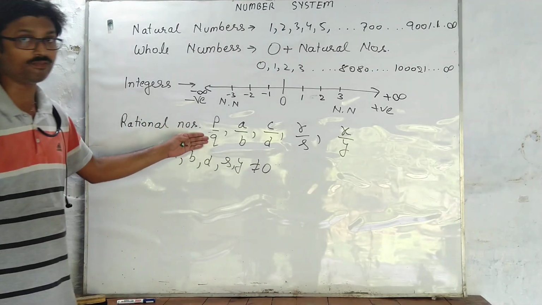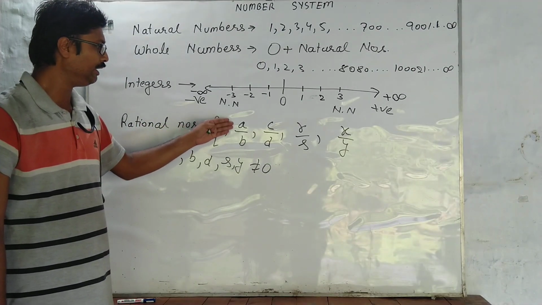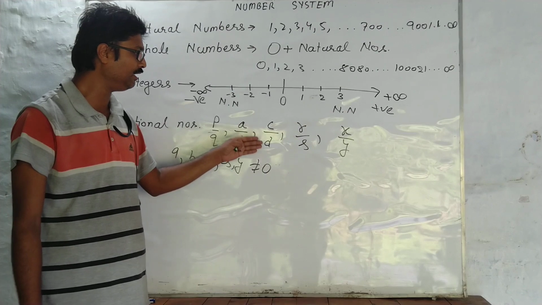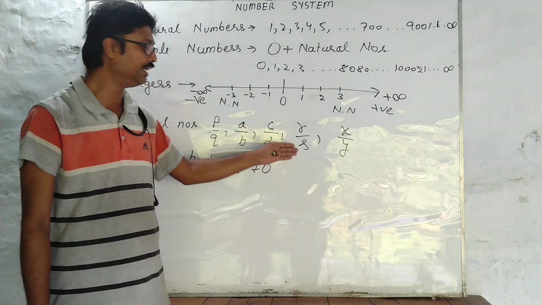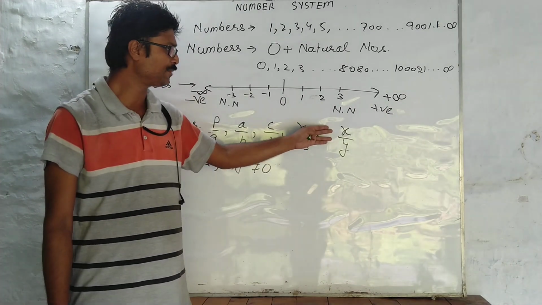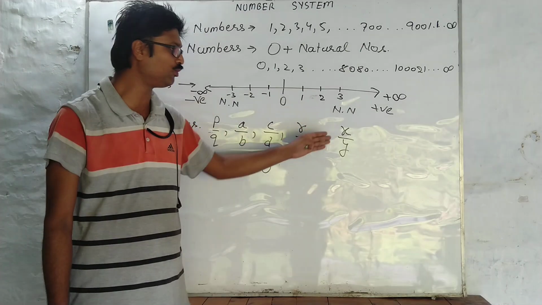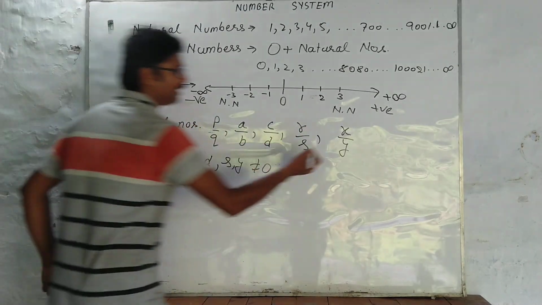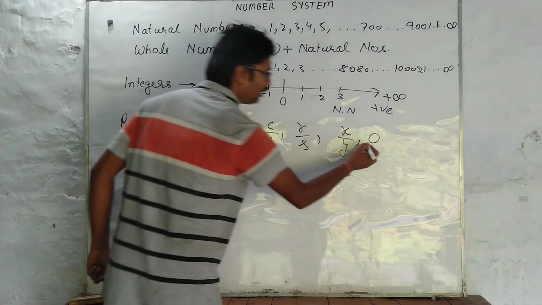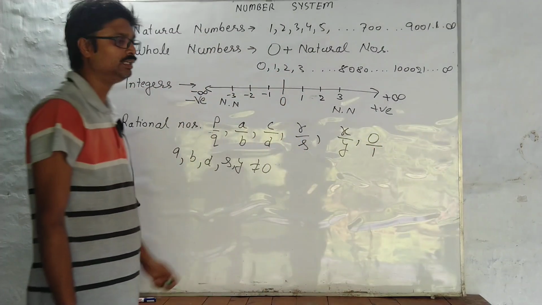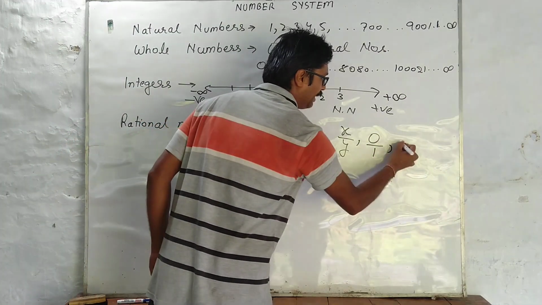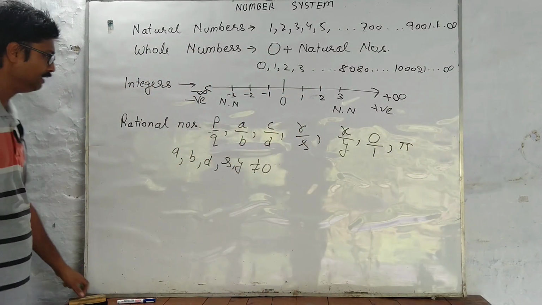Rational numbers, check this out। p, q shall never be equal to 0, p could be 0, a, b shall never be equal to 0, b I am talking about shall never be equal to 0। In fraction c by d, d shall never be equal to 0, in fraction r by s, s shall never be equal to 0। Similarly, in rational number x by y, x could be 0 but y can never be equal to 0। Similarly, we can say that 0 is a rational number as well। Why 0 is a rational number? Because 0 can have a denominator as 1, so it can definitely be termed as a rational number। We can see pi। Okay, we will talk about pi a little later।